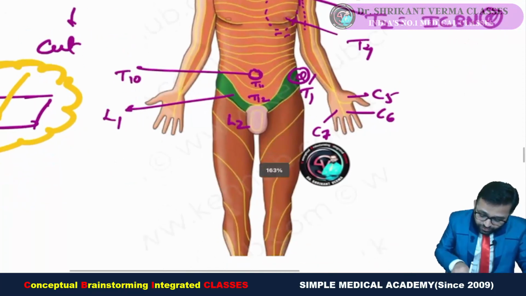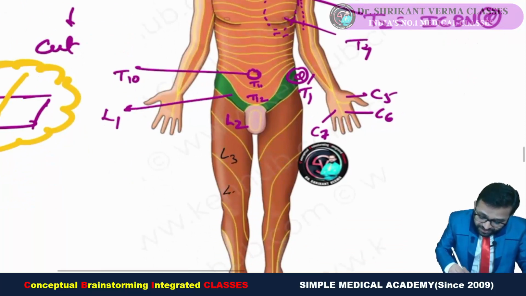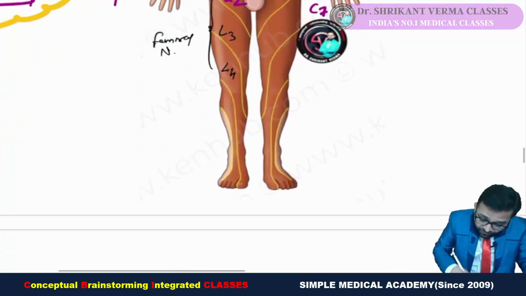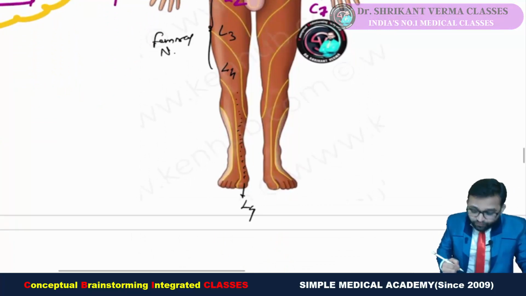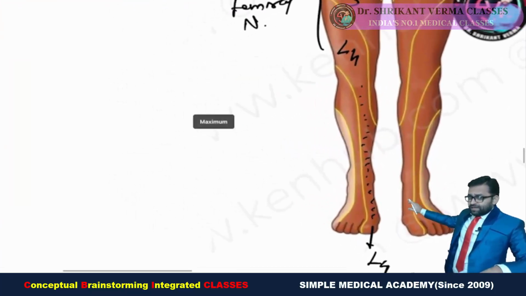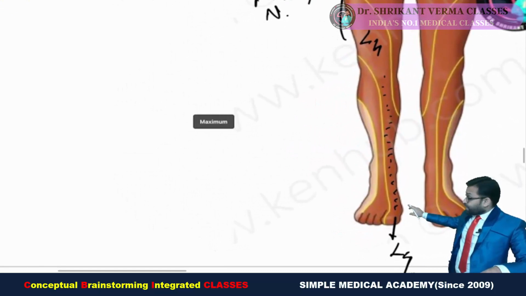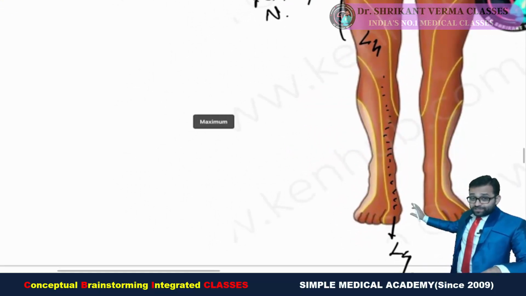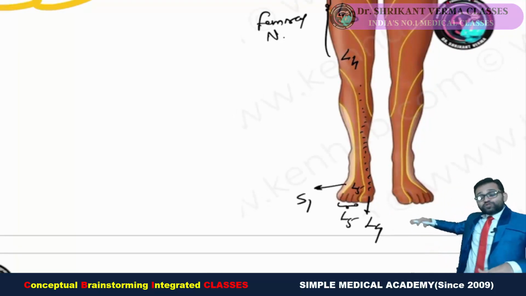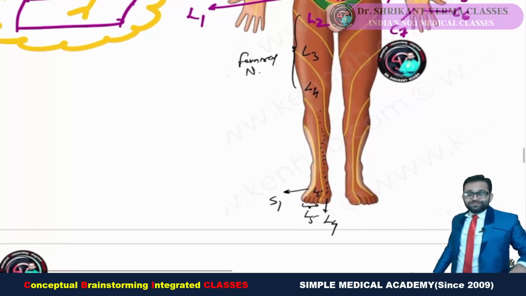So there is our L2, and then L3, and then L4. Yes, L2, L3, L4, they are the root value of the femoral nerve. And you can see the L4 root value, it is coming down to our great toe. So remember, great toe is supplied by L4, and then remaining toes, in different textbooks you will see different things. You will see that L4, yes, it is supplying up to the ball of the great toe. These are the different terms, but remaining toes, you can see the next number L5, and last one is S1, then S2, so on, they are going on the back side. So it is very easy.